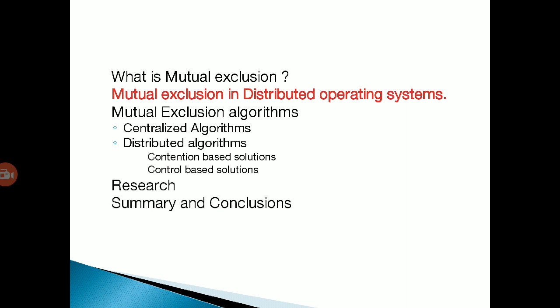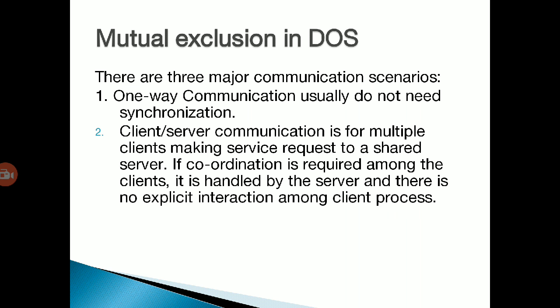Now, what is mutual exclusion in a distributed operating system? There are three major communication scenarios. First is one-way communication, which does not need synchronization. Second is client server communication, for a client server architecture with multiple clients making a service request to a shared server.